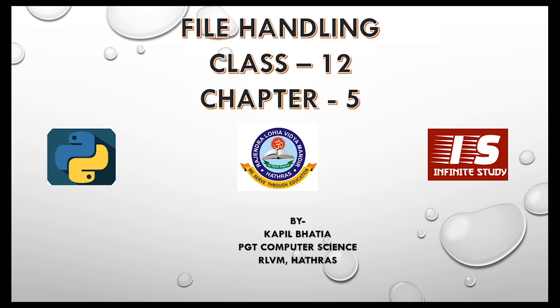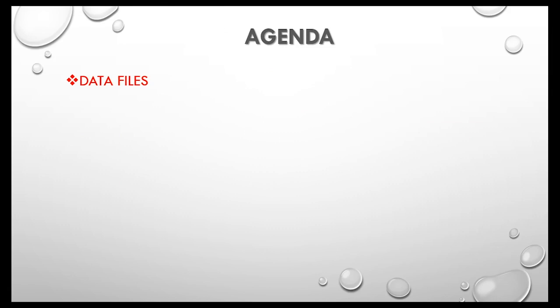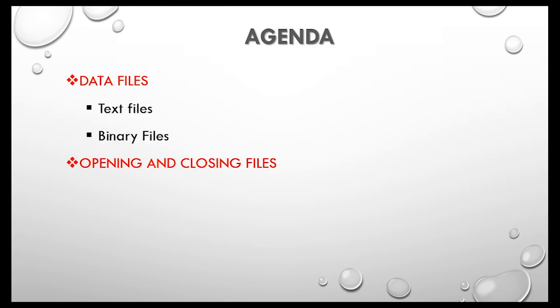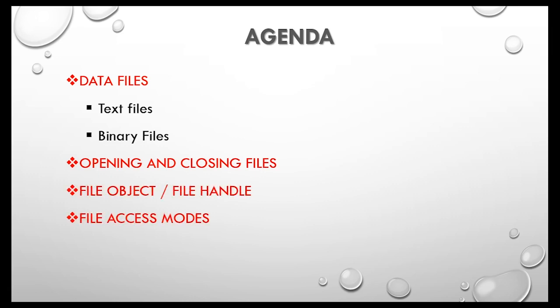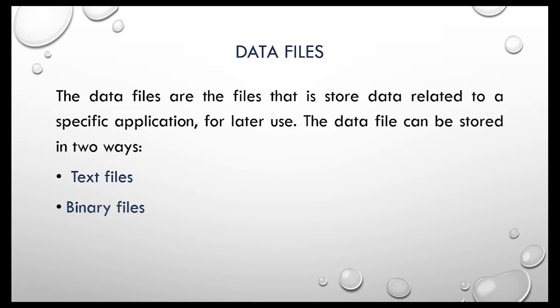So students, now let's quickly discuss the agenda of this session. We will begin by understanding what data files are. Later we will move on to understand text and binary files. Next we will discuss how to open and close a file and what a file object or file handle is. Then we will discuss the different modes of a file, and finally we will learn how to perform read and write operations in files. Data files are files that store data related to a specific application for later use.